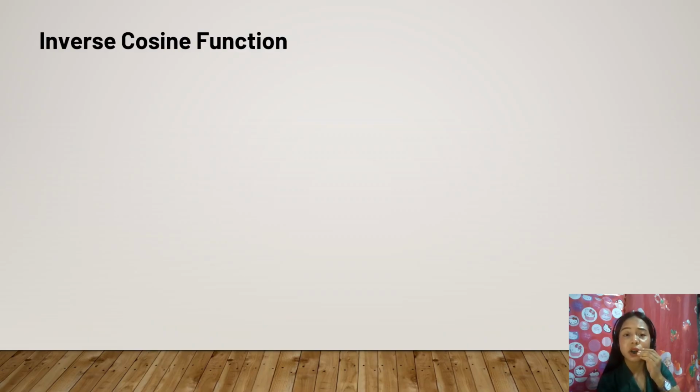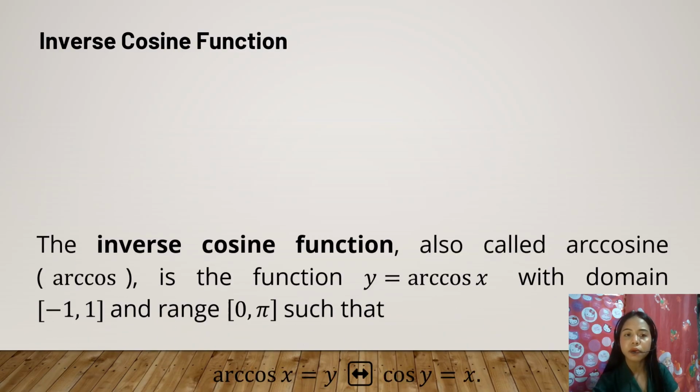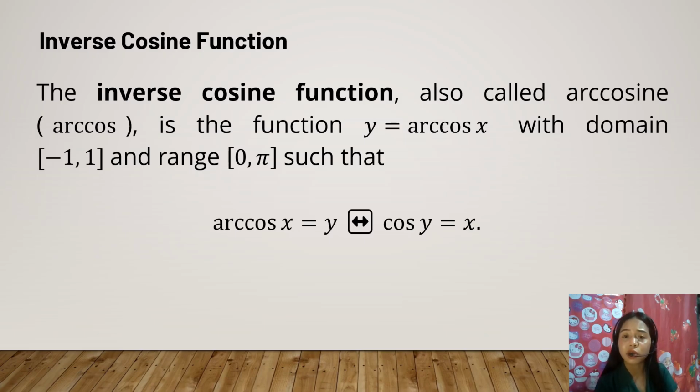What is the inverse cosine function? The inverse cosine function, also called arc cosine or arc cos, is the function y equals arc cos x with domain -1 and 1 and range 0 and pi, such that arc cos x equals y if and only if cosine y is equal to x. Did you get it? Okay, let's proceed.